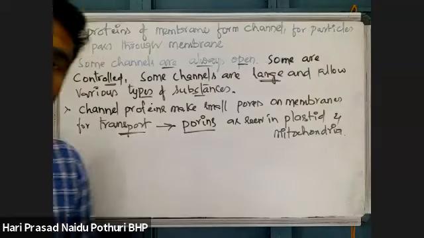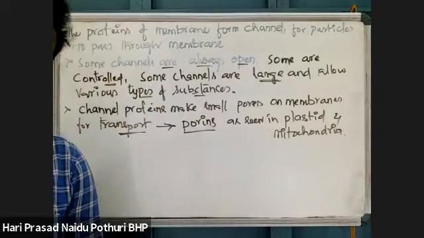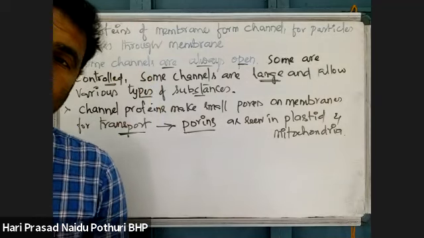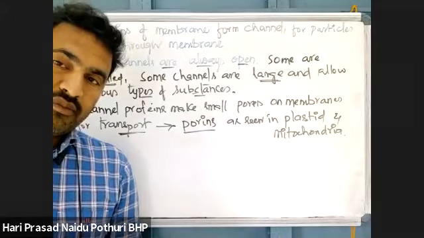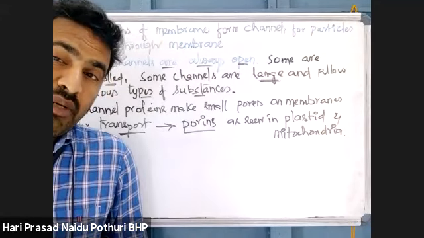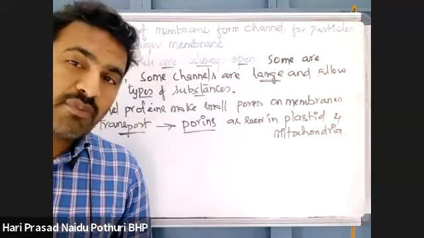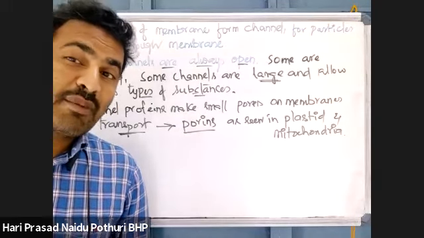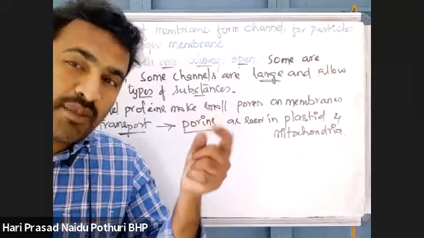What is the permeability of the two membranes? Which membrane is more permeable? Which membrane is less permeable? Plastids and mitochondria have two membranes, outer membrane and inner membrane. Which membrane is permeable? Which membrane is impermeable? In plastids, the outer membrane is more permeable and the inner membrane is selectively permeable or semi-permeable. The outer membrane is more permeable.